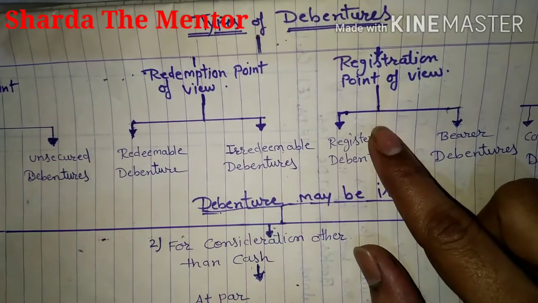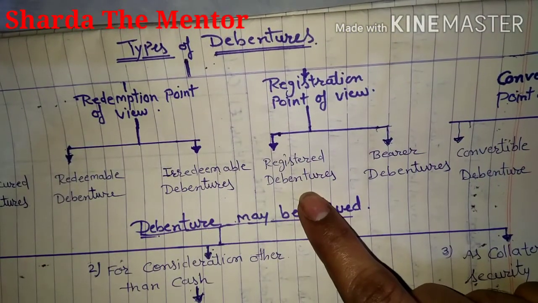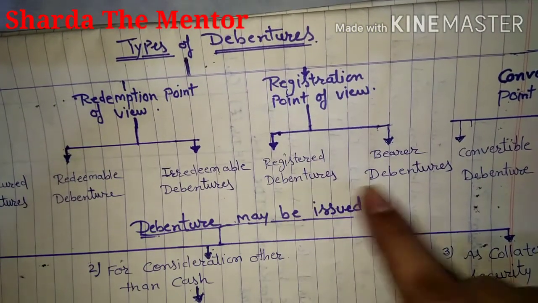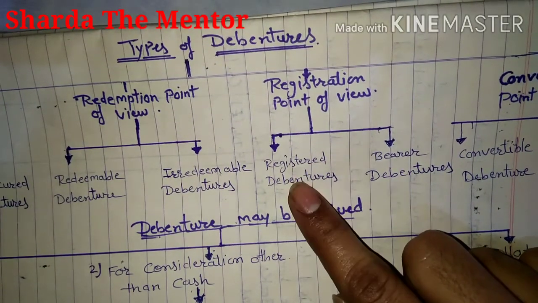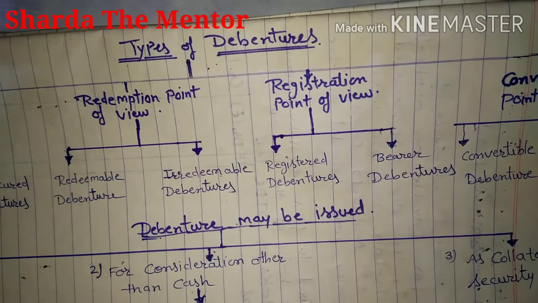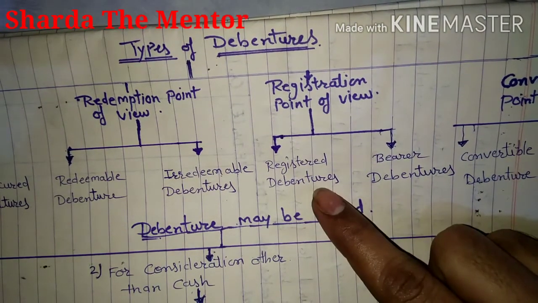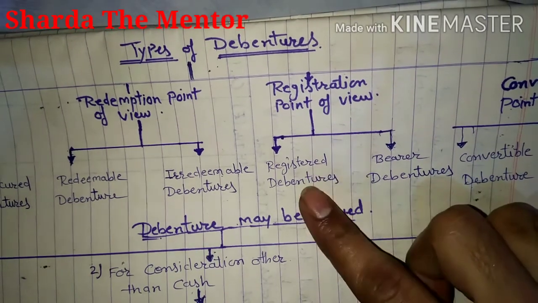Next is the registration point of view. When we talk about registration, we can categorize two types of debenture: registered debenture and bearer debenture. Suppose the company issued an advertisement and you invested your money in debentures and got registered debentures.